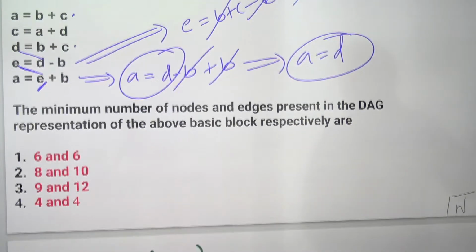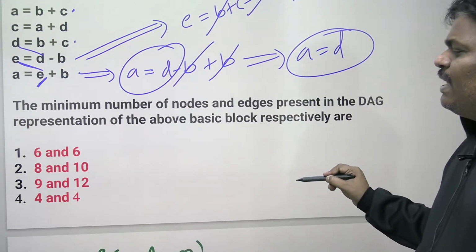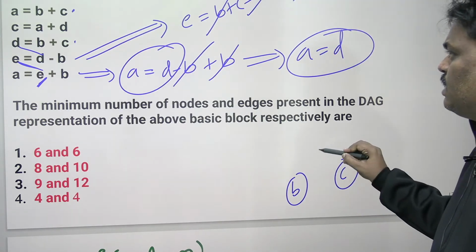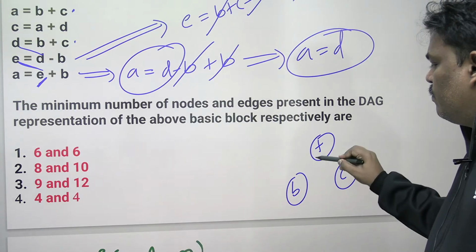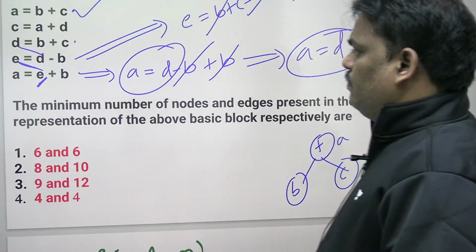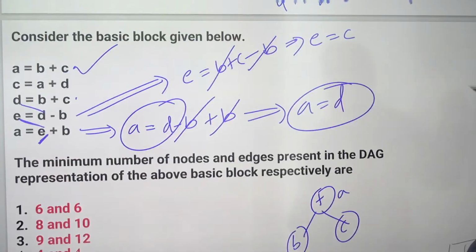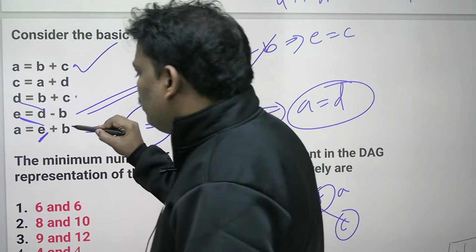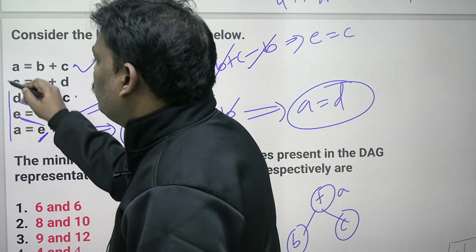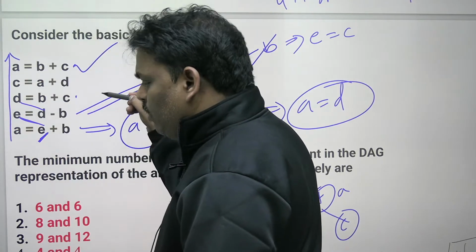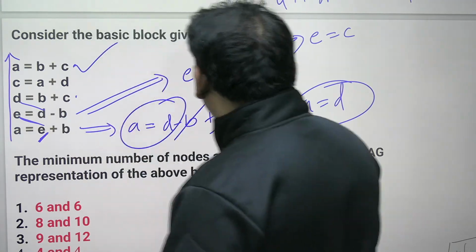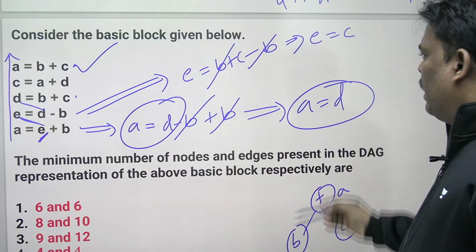Now let me start one by one. Listen everyone now. B plus C is equal to A. This is A. First line over. So I think I have done two things. Some people are asking, sir, whenever it is directly not the same, what do you do? Start from the bottom. Whenever you are unable to do it directly, start from the bottom and see if any cancellation is possible, the way I did.